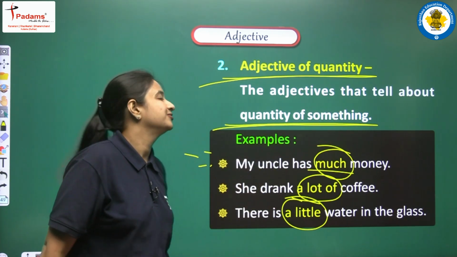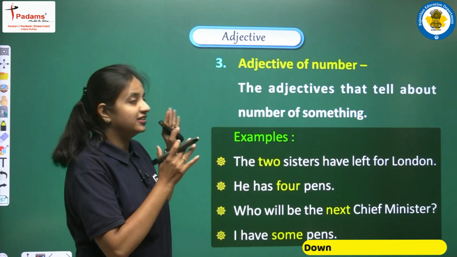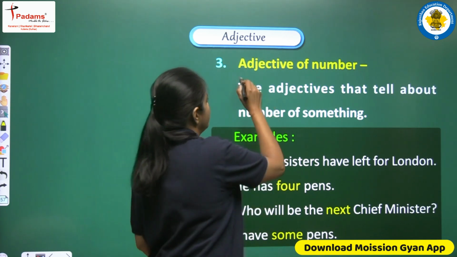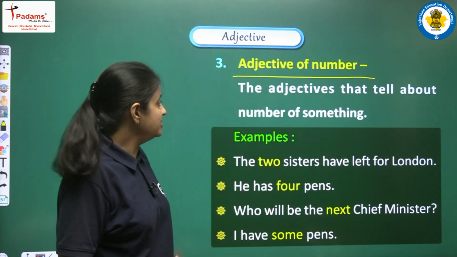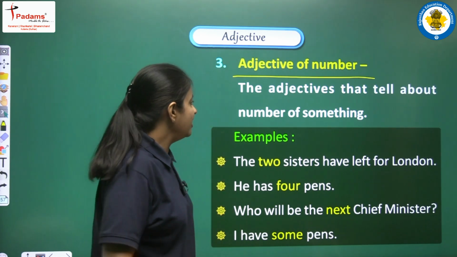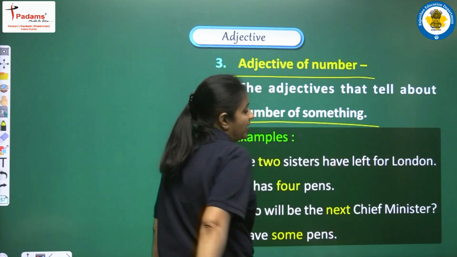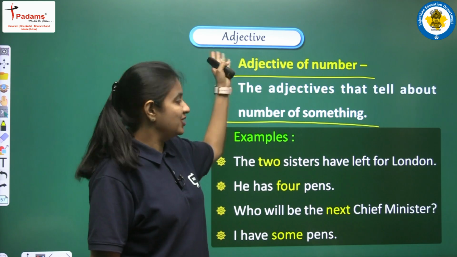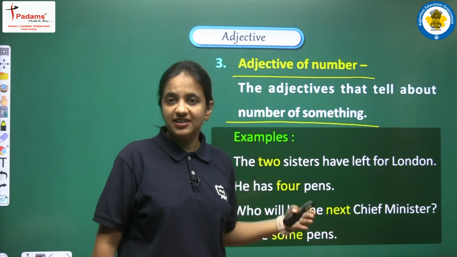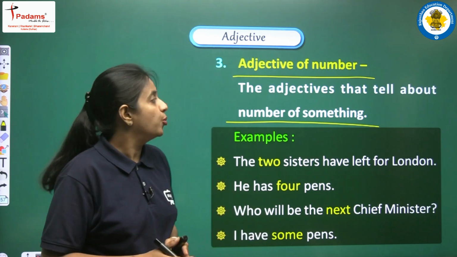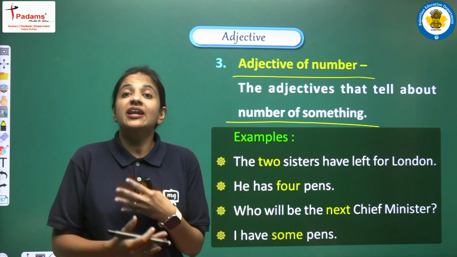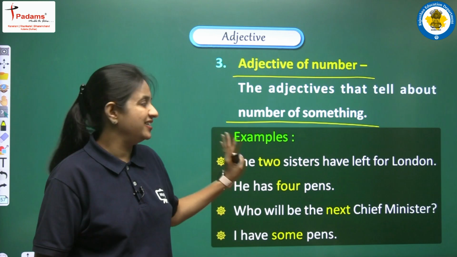All right. Now we have the third adjective. This is adjective of number. Let's see what this actually means. The adjective that tells about the number of something. As the name itself suggests, adjective of number means the words that tell about the number of something. So how? Let's see the examples.